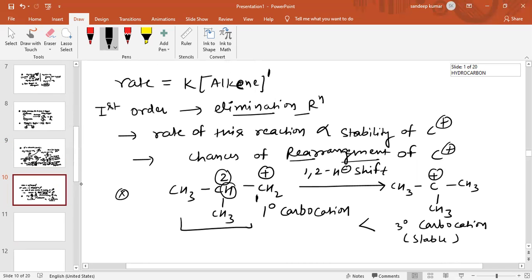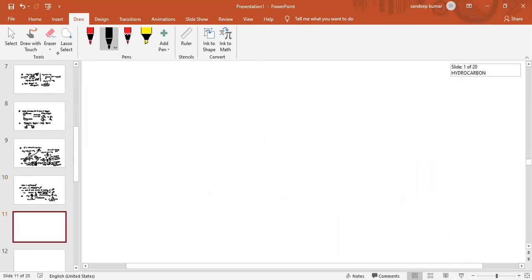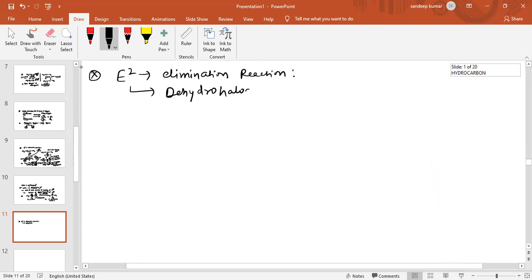Now we are going to discuss the E2 elimination reaction. This is also a very easy reaction. What is E2 elimination reaction? E2 elimination reaction is basically what we call a dehydrohalogenation reaction.